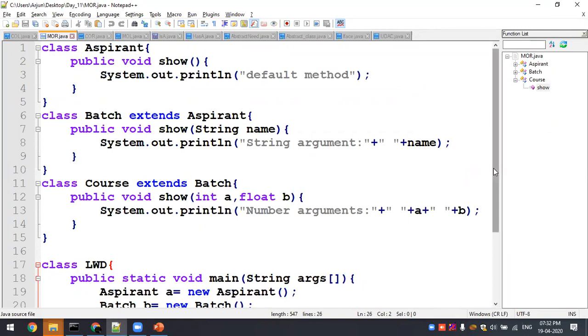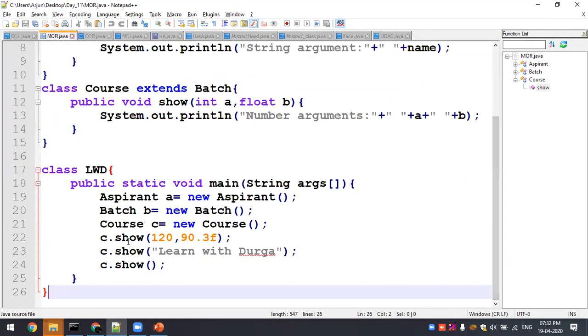Listen, the method is having the same name. So show off, show off, show off. Here the argument type is different. I just want to give one example regarding this, that is why I gave this one. So listen, this is also similar to the overloading. Here I only just started overloading; I'll tell you how to approach it.